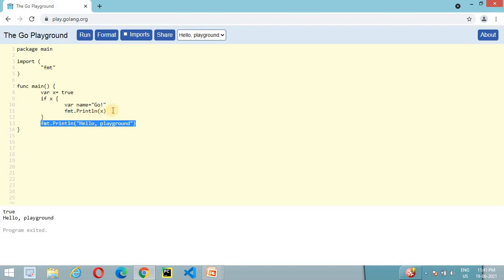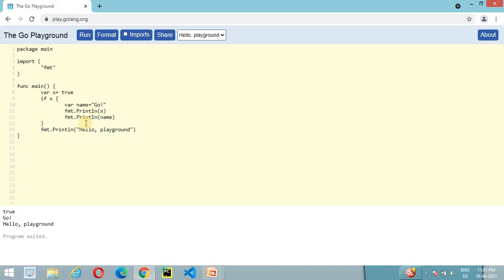One advantage of the Go programming language is that if you declare any variable, you must use it. If you do not use it, it will raise a compile time error because the compiler doesn't find any reference to that specific variable. It is good to remove unused variables. So if we execute this program, it will print true, go, and then hello playground. Let's try it. Yeah.